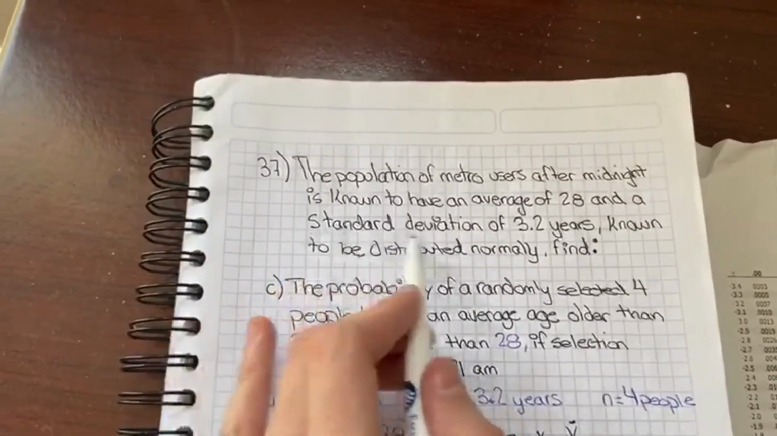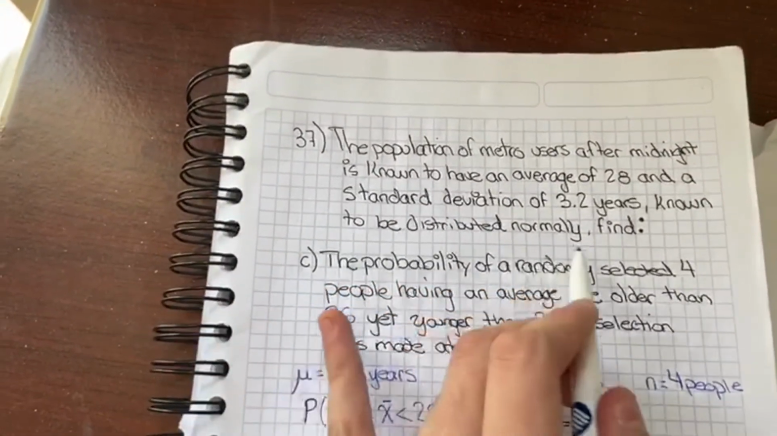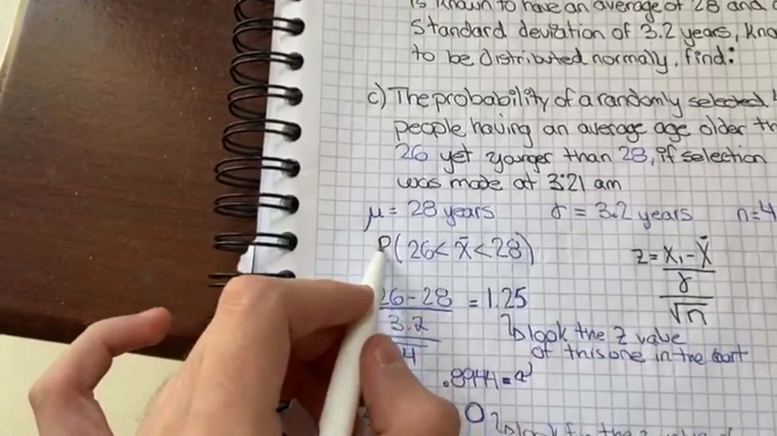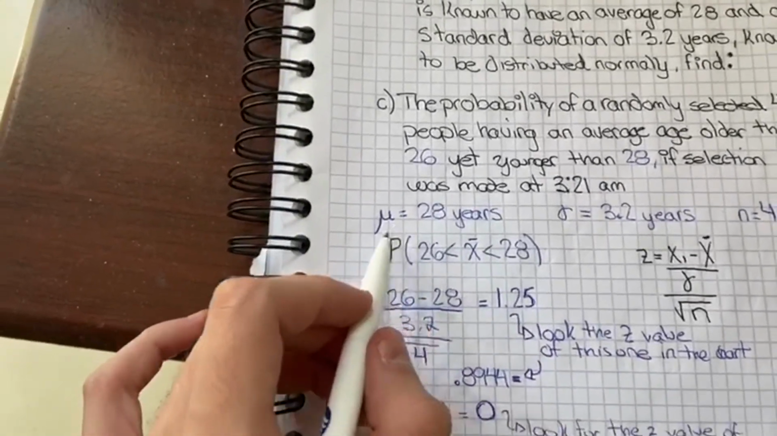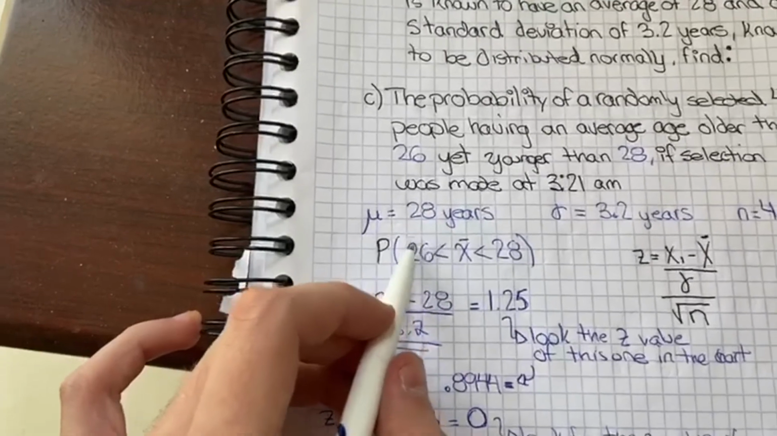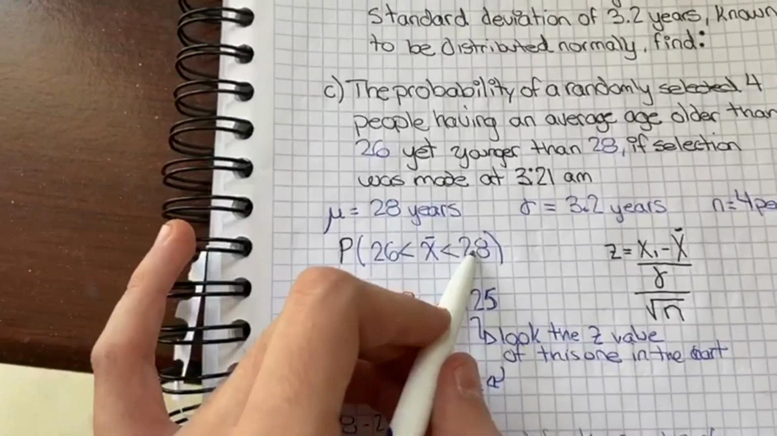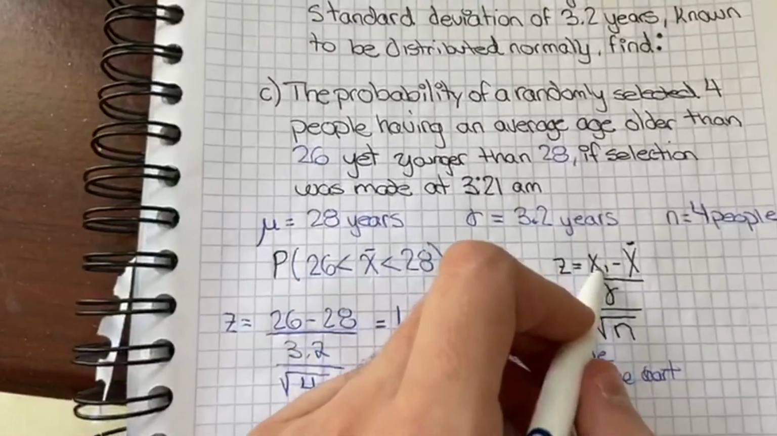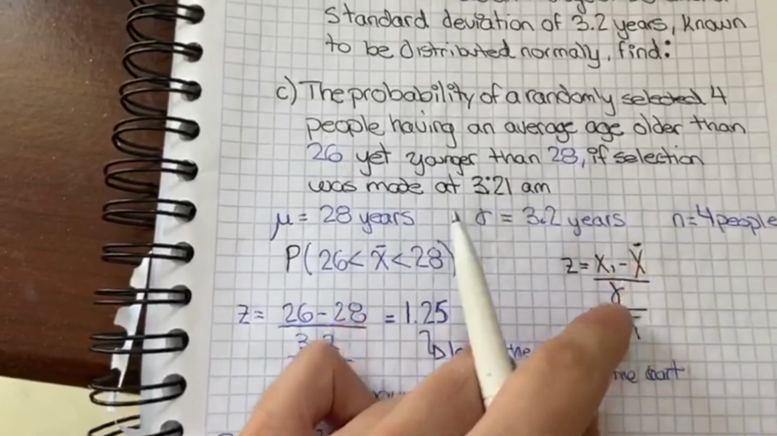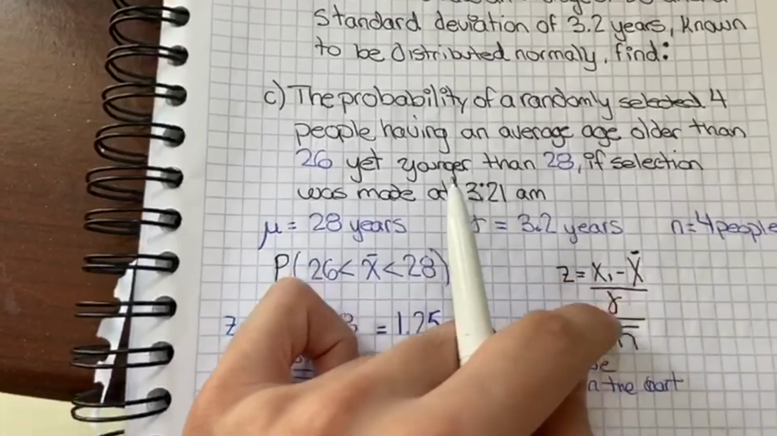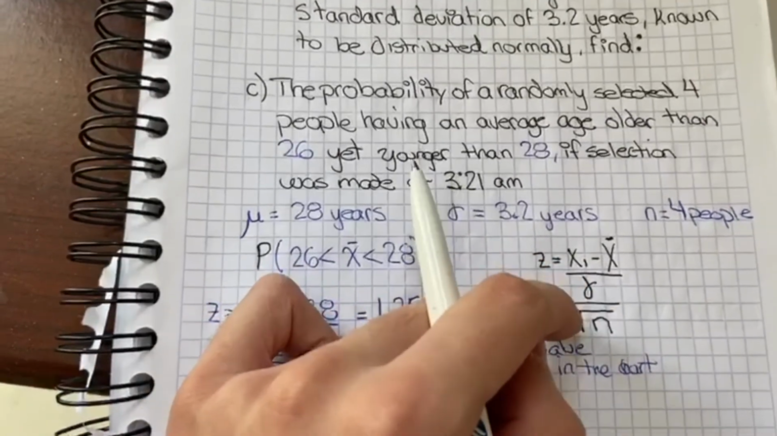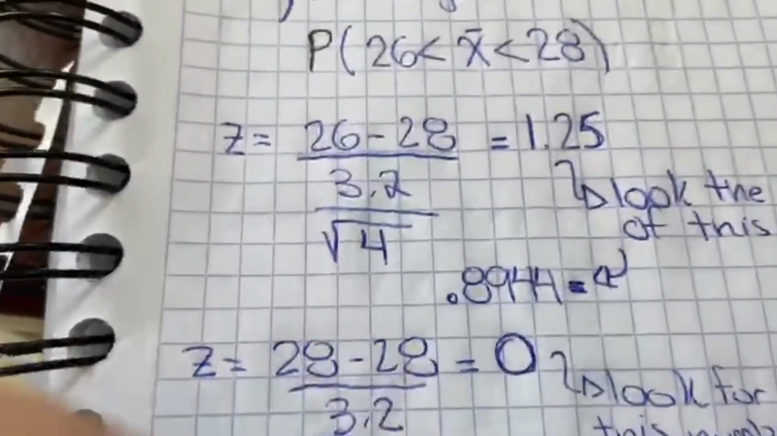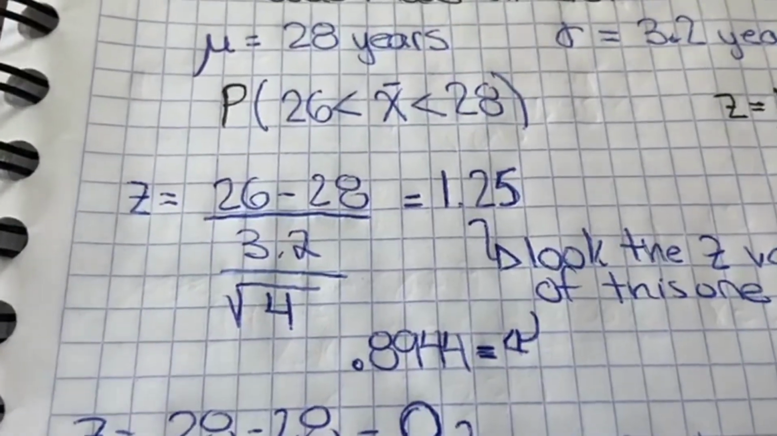Since we know the standard deviation and that it is distributed normally, we use the Z-test score. The first thing we have to do is find the P score, so P is greater than 26 but less than 28. To pass this to a Z score, we use the following formula: x minus the mean, over the standard deviation over the square root of n. So if we do 26 minus 28 over 3.2 over the square root of 4, it's equal to